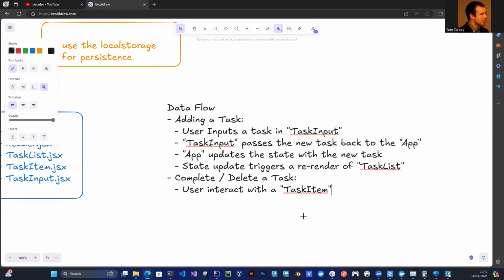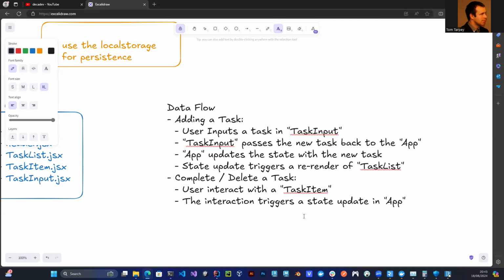Then the interaction triggers a state update in the app. Let's put that. The interaction triggers a state update inside the app.